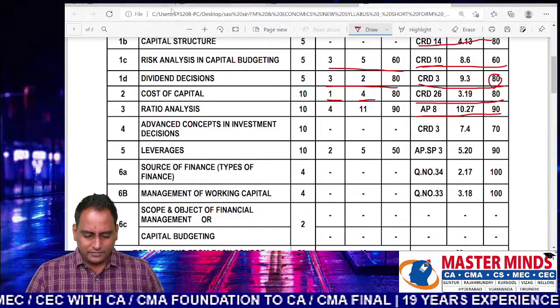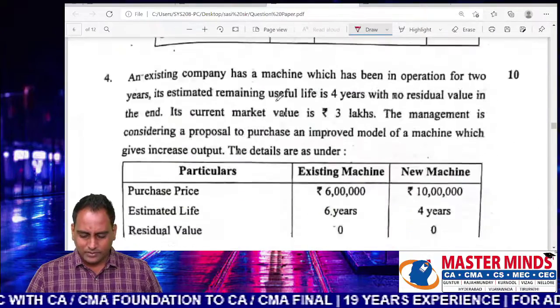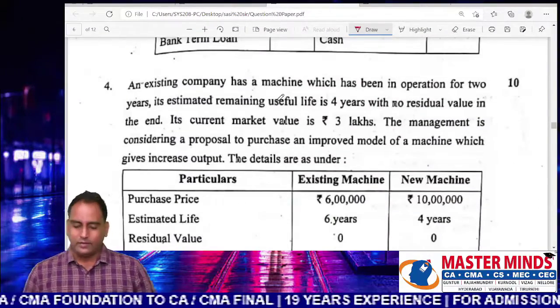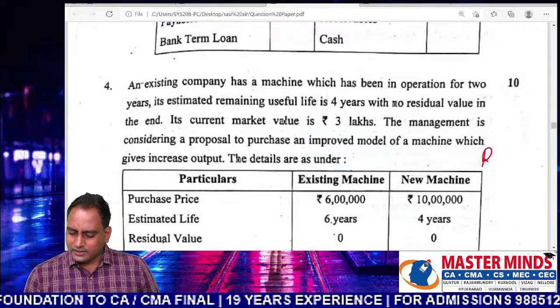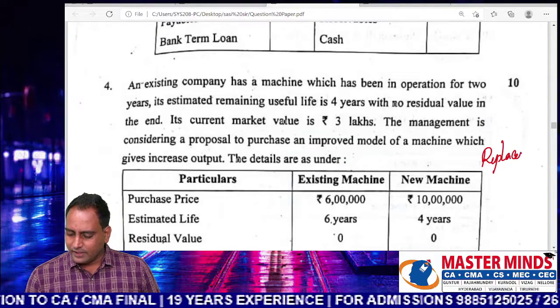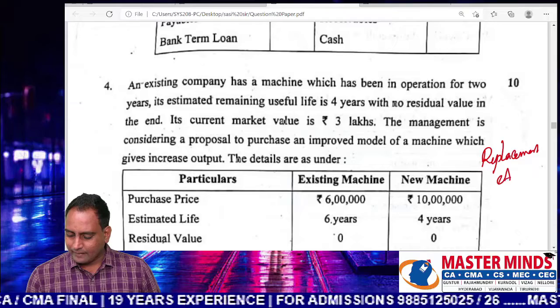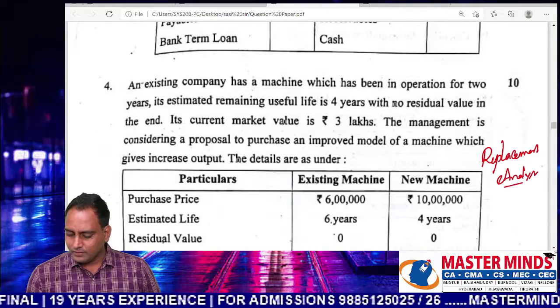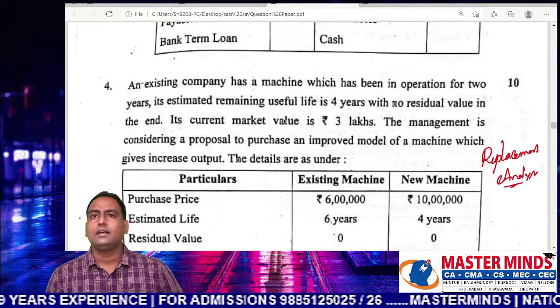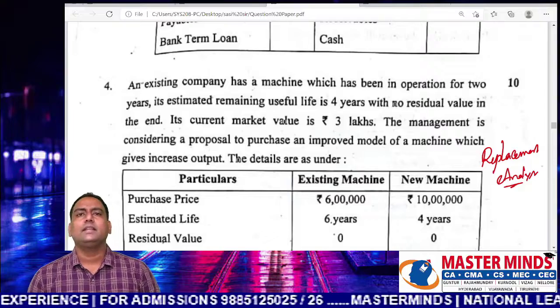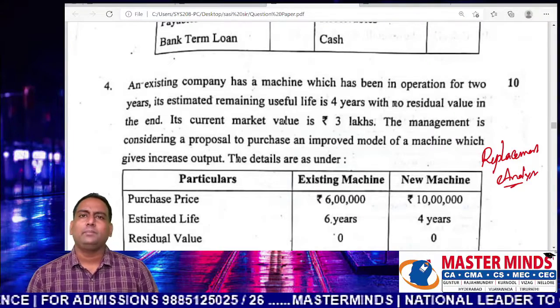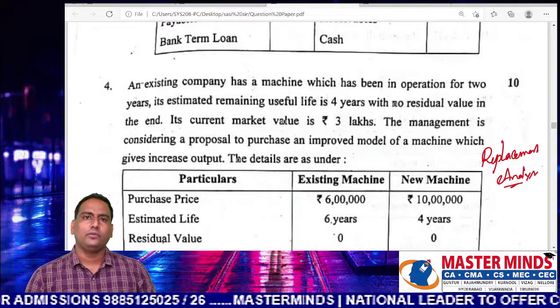Advanced concepts in the next question, question number 4. So the focus is replacement analysis. They have been using a machine for the last 2 years, which has a life of 6 years. That means it now has a balance life of 4 years.